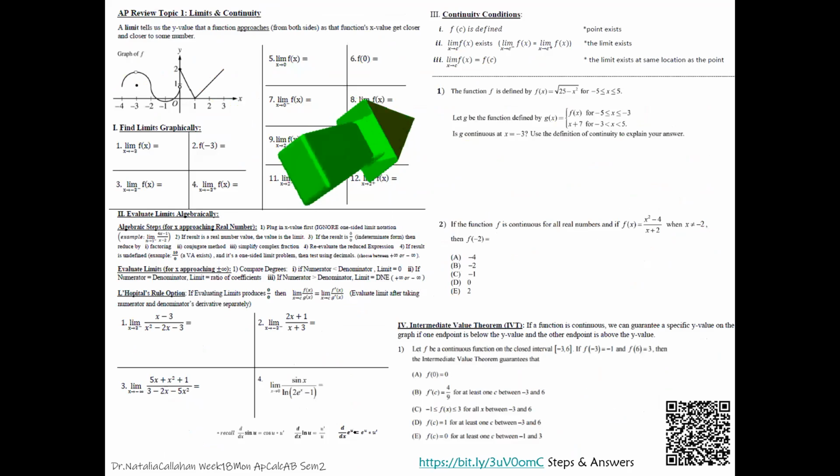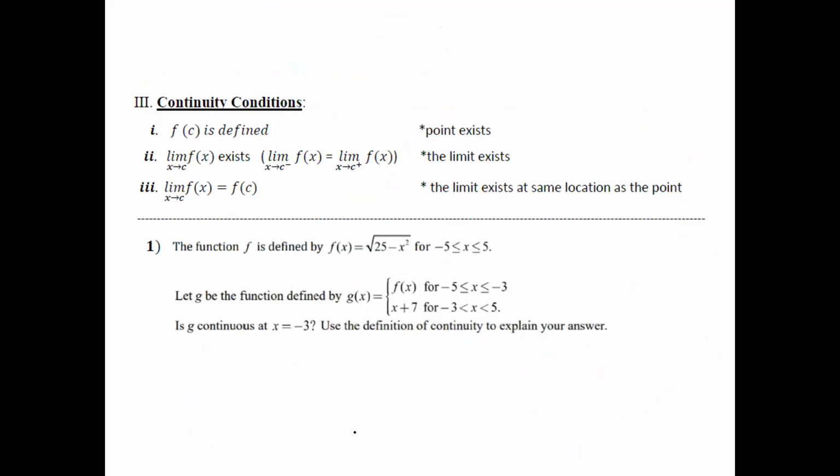Okay, let's go over to the continuity conditions. All right, go ahead and read these 3 theorems that we've gone over. Example 1. The function f is defined by f of x equals the square root of 25 minus x squared, in between -5 and 5. And then you have a piecewise function over here. It says, is g continuous at x equals -3? Use the definition of continuity to explain your answer.